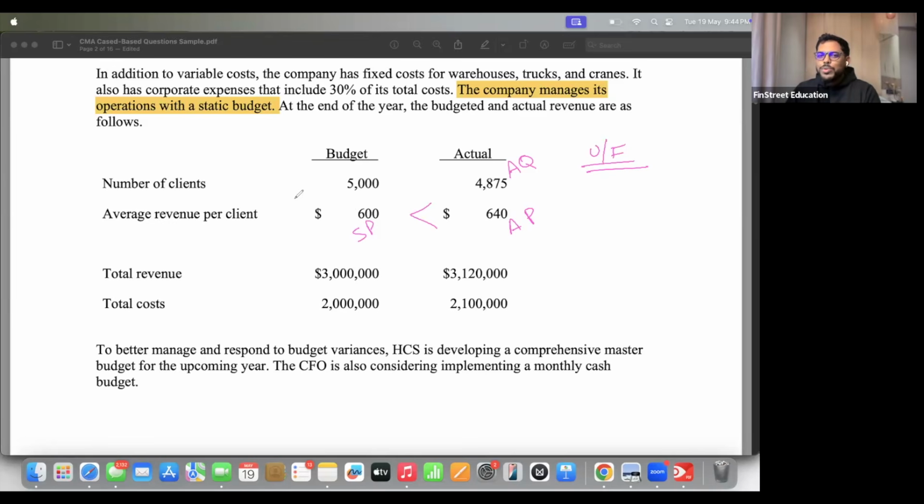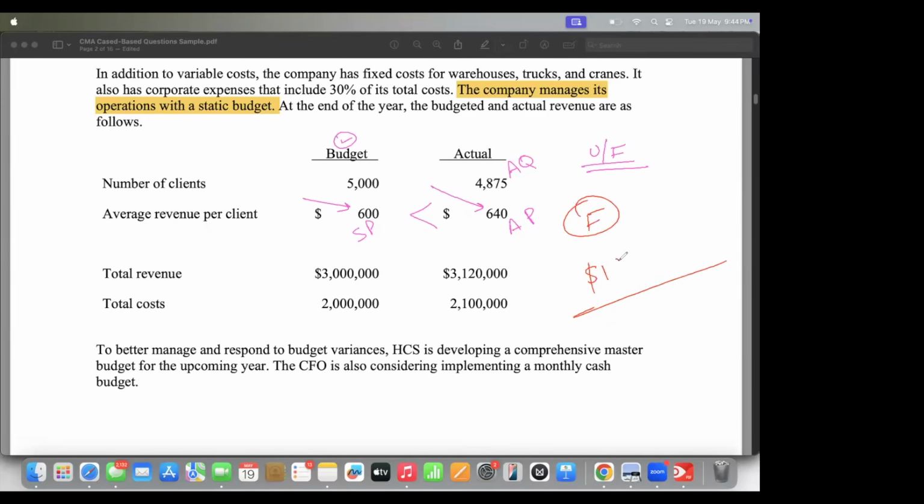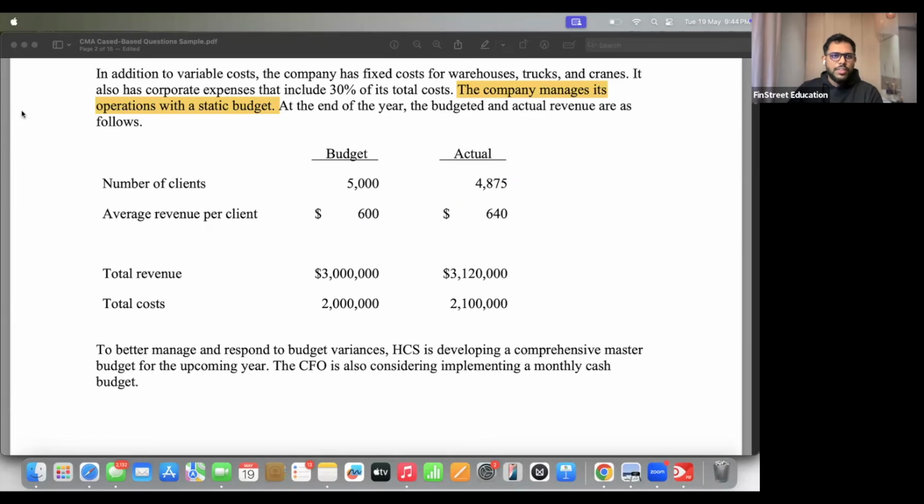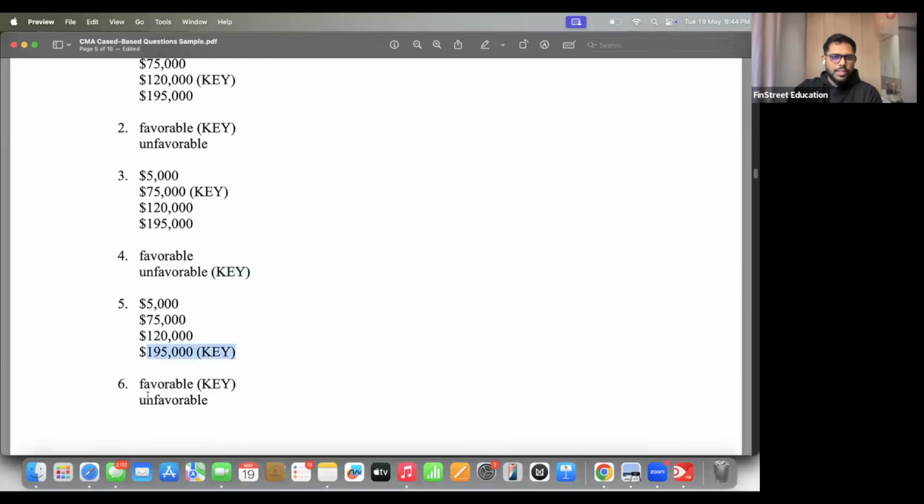services. We were supposed to sell one ticket for 600. That was our budget, but we managed to sell it at 640. Of course, we have done well. We have sold it at a higher price, more revenue for our company. So it is favorable. And can someone repeat the number? 1,95,000. 195. Okay, that's your answer. Let's see. Favorable 195, 195 favorable.